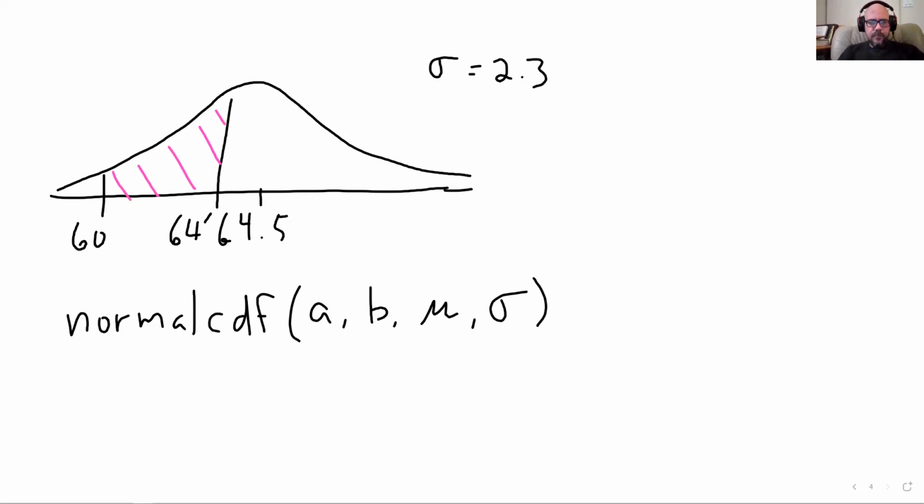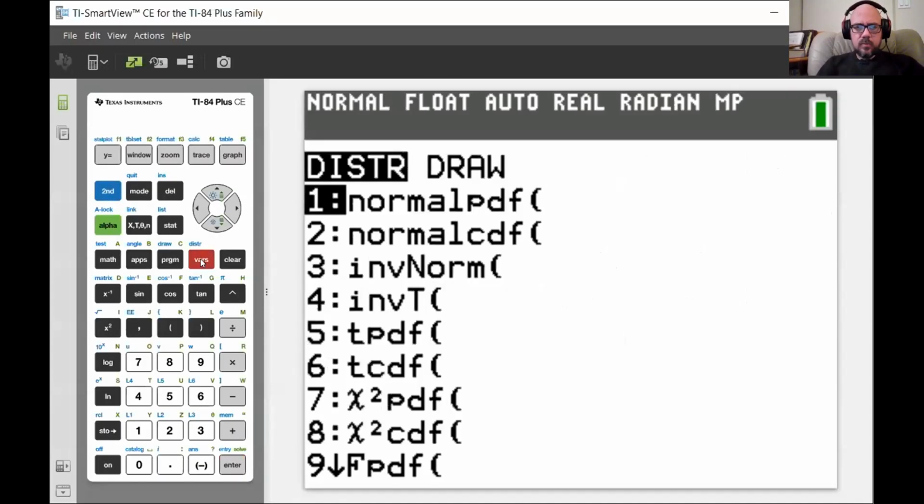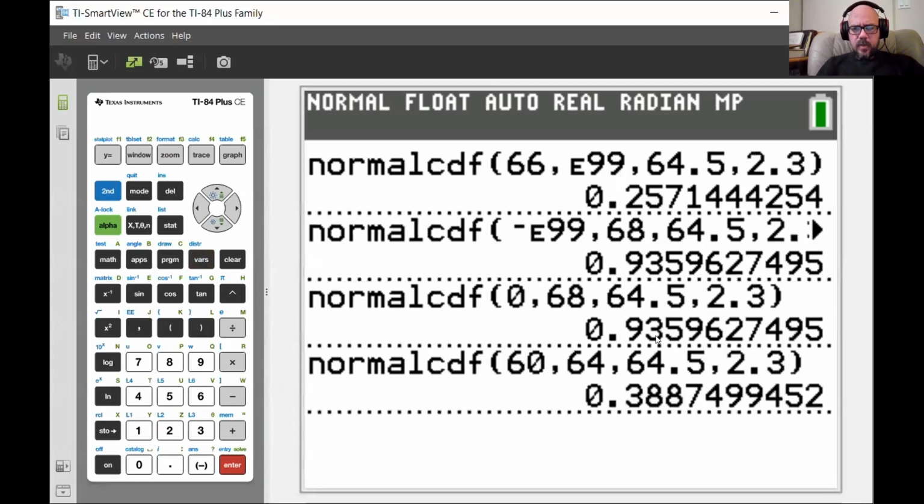So calculator, we're gonna do normal CDF. Lower bound is 60, upper bound is 64, and the mean and standard deviation are the same. And we get 39%. I was relatively close. All right, so 38.87%. Let's go write that one down.